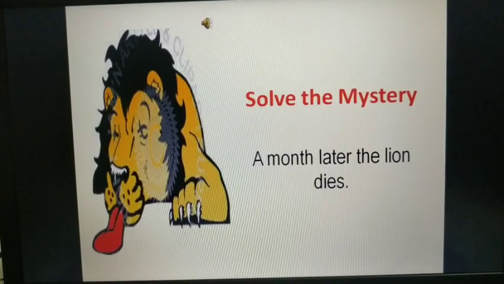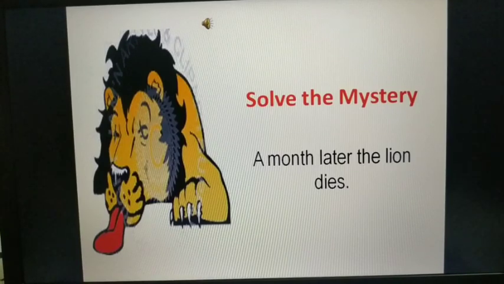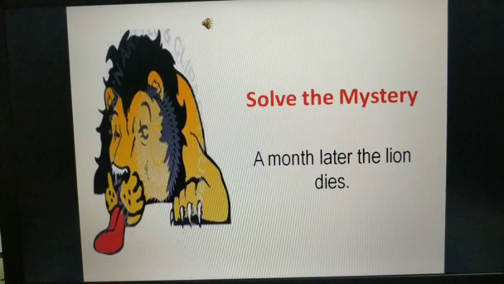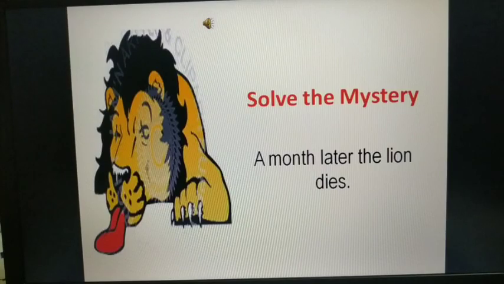This is what happens after a month. Now we have to understand why the lion ended up dying. Can anybody guess? What was the reason behind the lion dying? Let's try and understand what exactly happens.